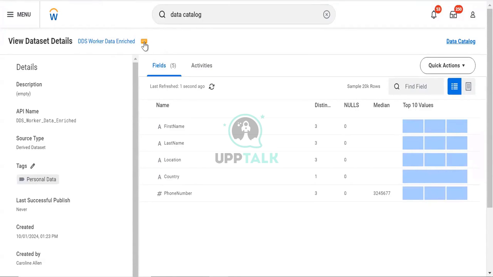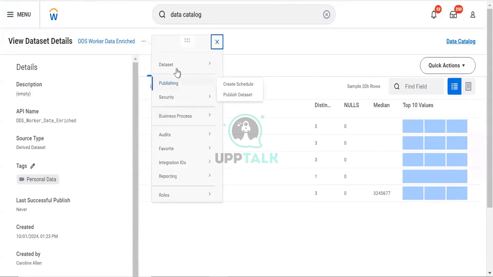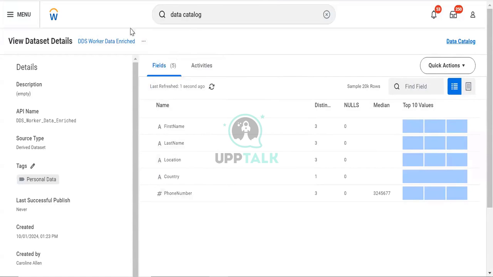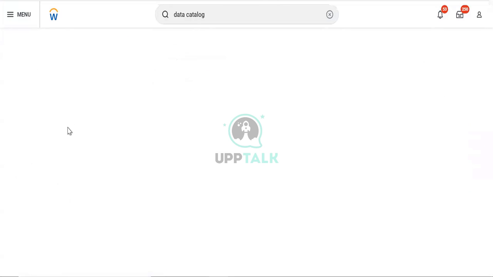The dataset can be a derived dataset, a base dataset, or an existing table. It can be any of the three of them. Now, I want to go to edit. I go to edit and, as you can see here, the difference.